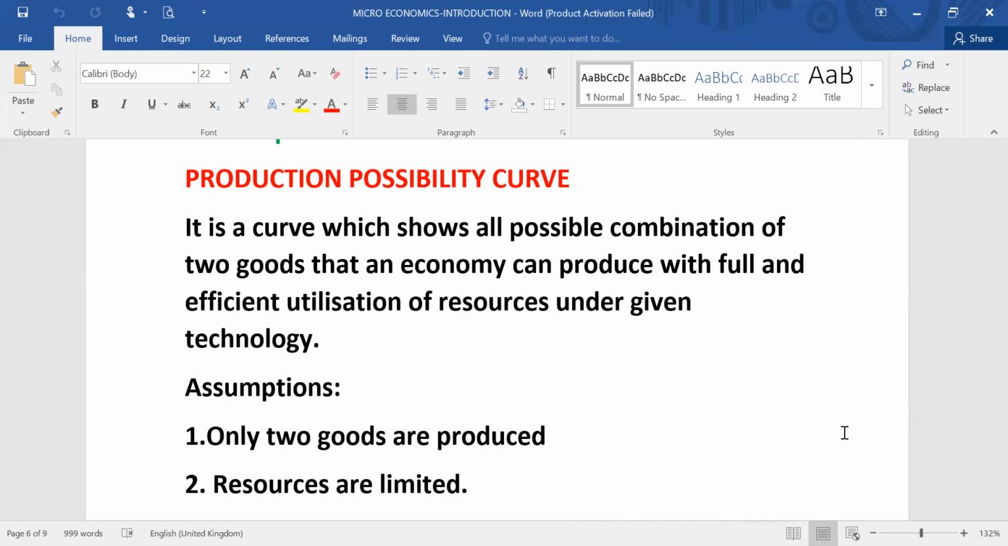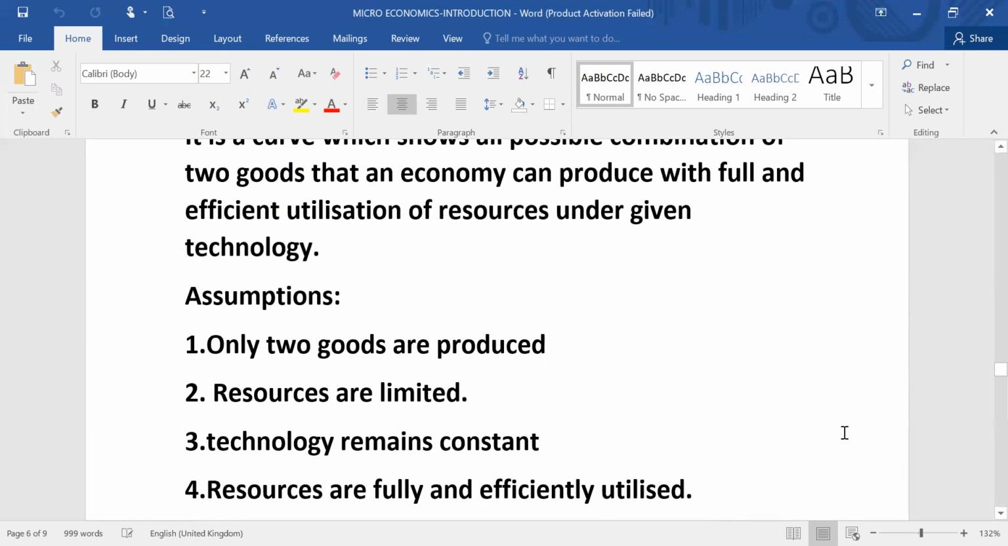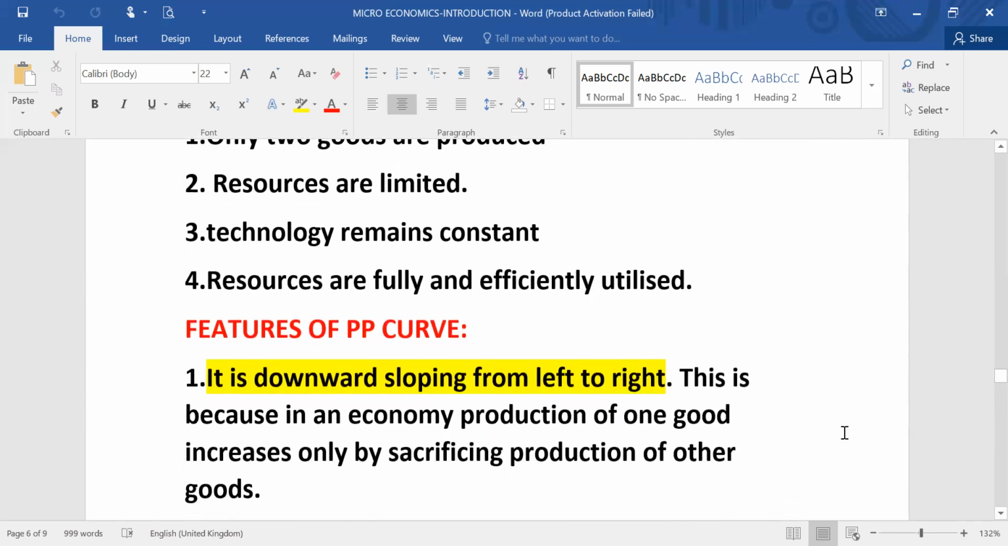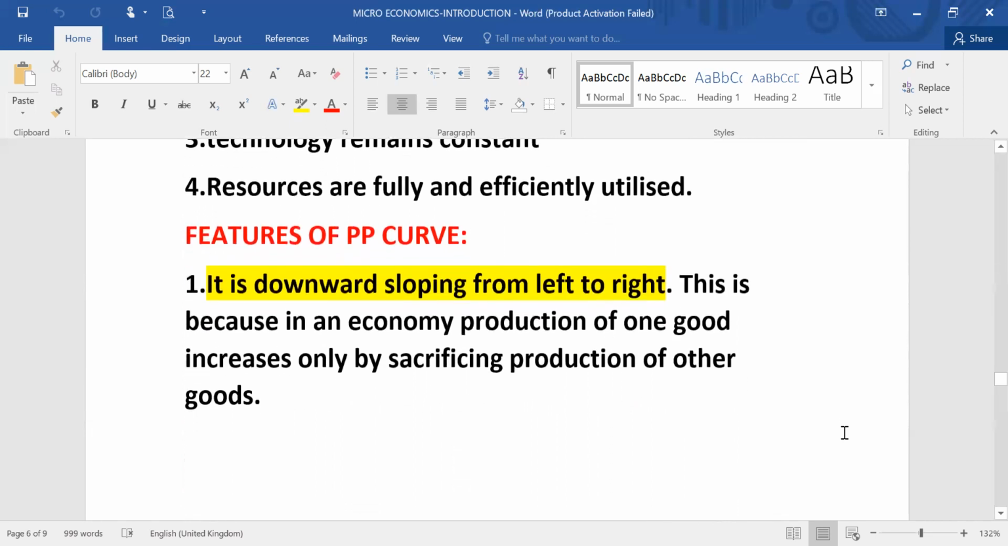Here we are assuming that an economy is producing only two commodities, resources are limited, technology is constant, and resources are fully and efficiently utilized. With the help of that, when we draw, we get PP curve. PP curve is a production possibility curve. It is also known as production possibility frontier.